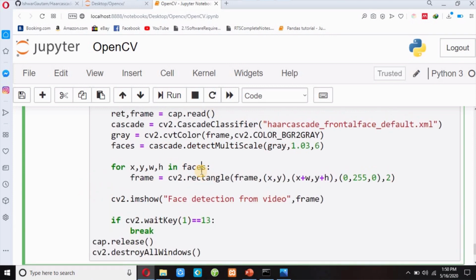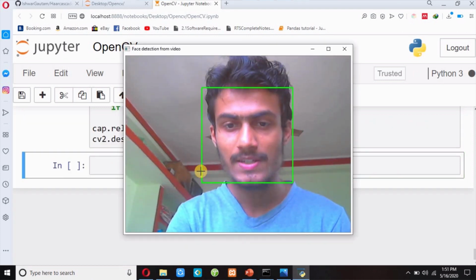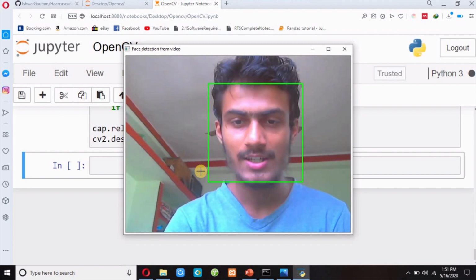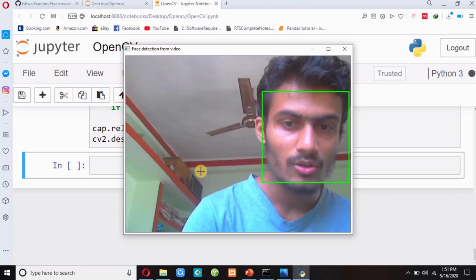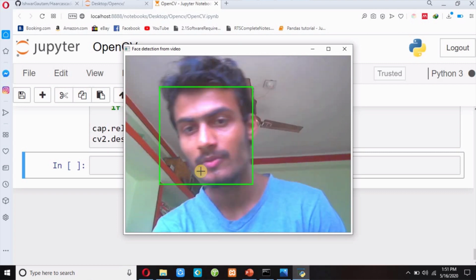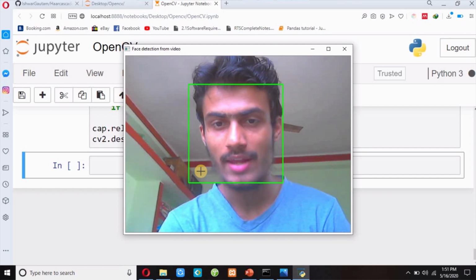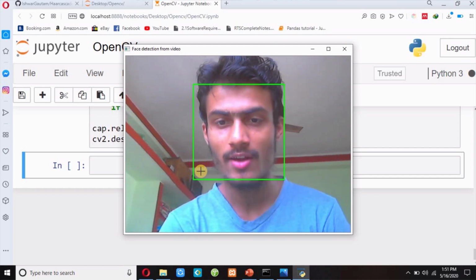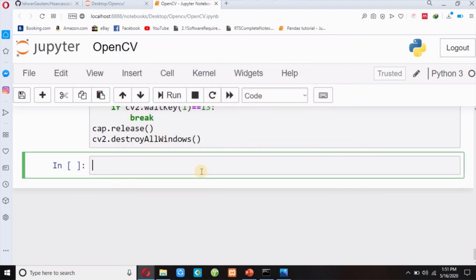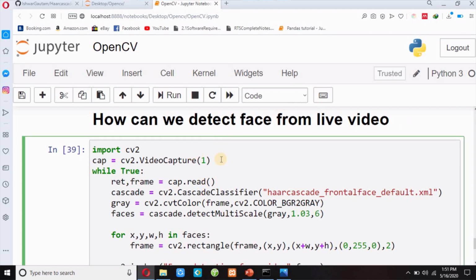Now if I press shift enter, so guys, you can see my face in my camera, and there is a boundary over my face. So if I move here and there, my rectangle also moves. So guys, this is how you can detect your face from live video. And if I press any key from the keyboard, or sorry, if I press enter from the keyboard, it will destroy my window. So this is very easy guys. You can detect your face from live video.